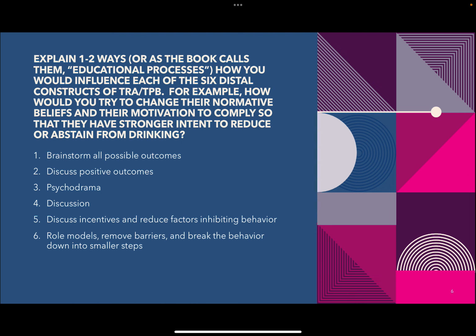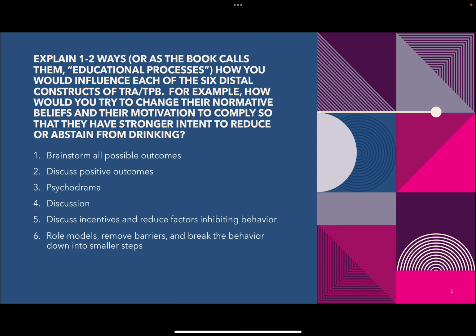It's just that personal value of what they hold on the outcome. So here we'll specifically talk about positive outcomes. Again, we'll talk about things like, okay, if I stop drinking, I'll be able to walk my dog more, and I'll be in better health for my family.